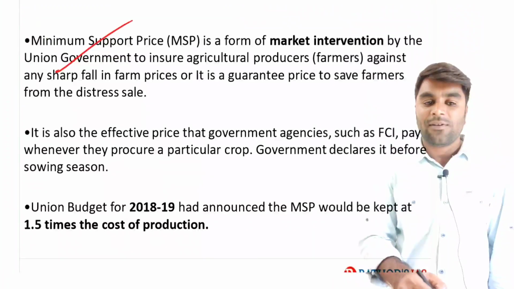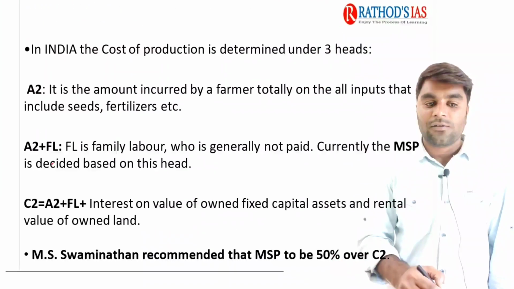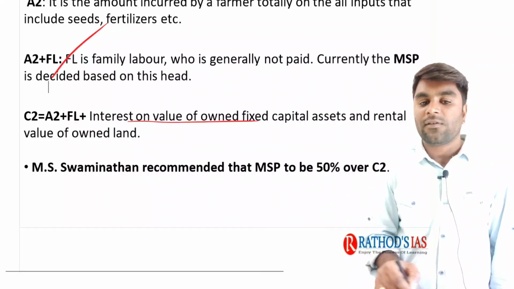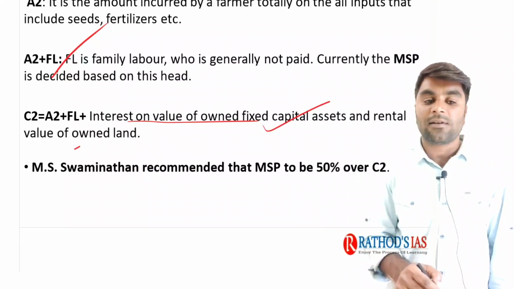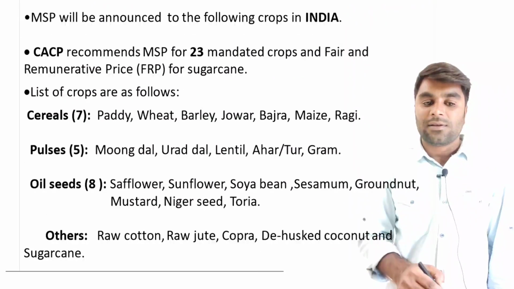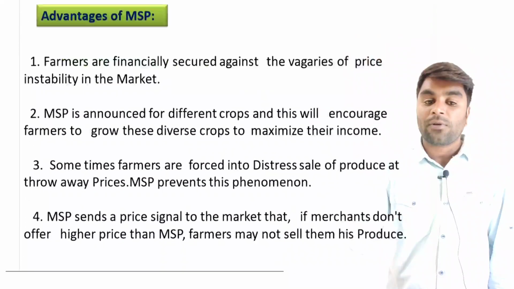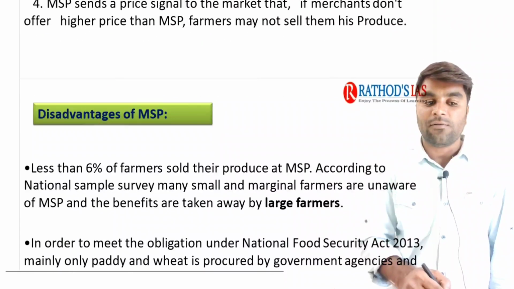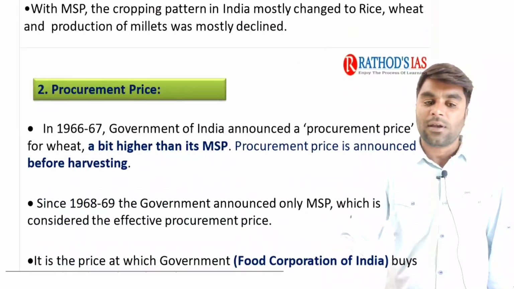So these are about the MSP that we have discussed very well. So A2 plus FL components. So the C2 is equal to A2 plus FL plus interest on the value of owned fixed capital assets and rental value of the owned land, right? I hope it is very clear, right? This is about the different kinds of costs given for the MSP and advantages of the MSP, and we also have the disadvantages of MSP. Just go through these things.